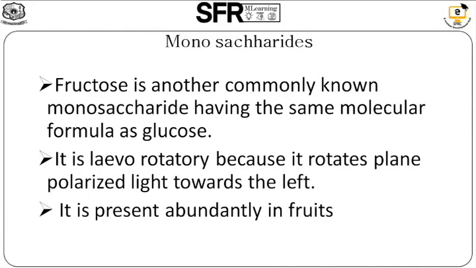Among monosaccharides, the next one is fructose. Fructose is another commonly known monosaccharide having the same molecular formula as glucose. It is levorotatory because it rotates plane polarized light towards the left. It is present abundantly in fruits.